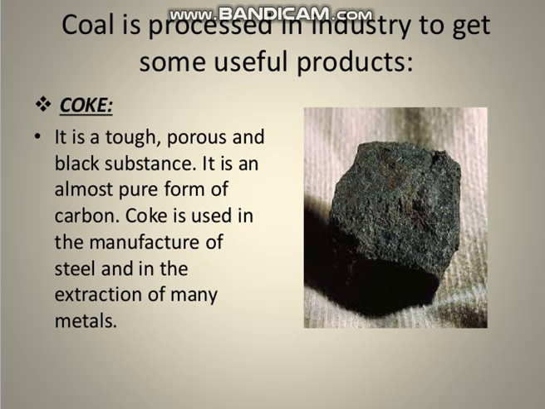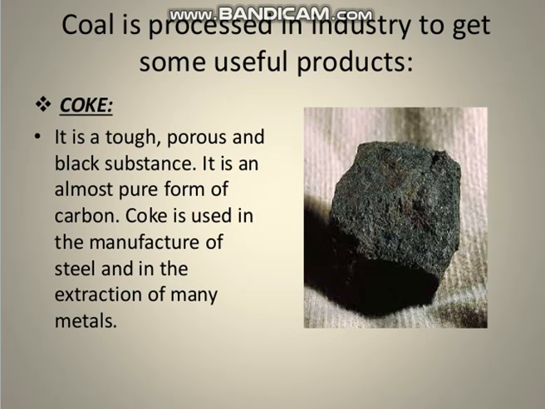Now, how can these metals be extracted? From the combined state, it has to be converted into the free metallic form. And for that we use coke. We take the ore, generally oxide ores, and these oxide ores react with coke at a very high temperature. Coke, that is carbon, will remove the oxygen from the metal to form carbon dioxide.